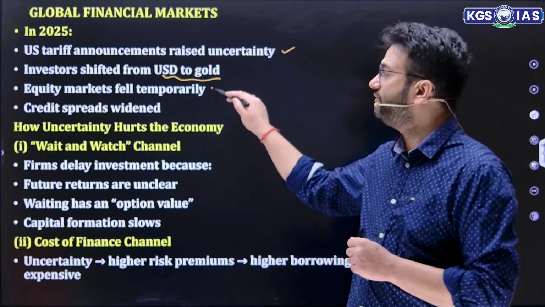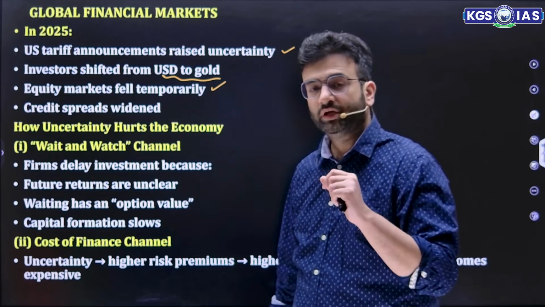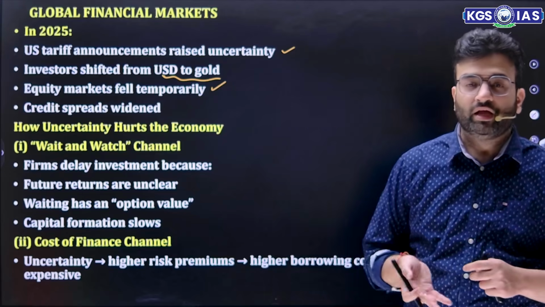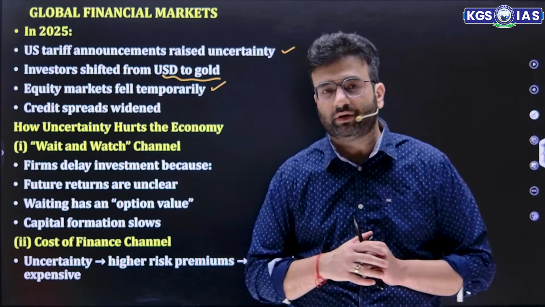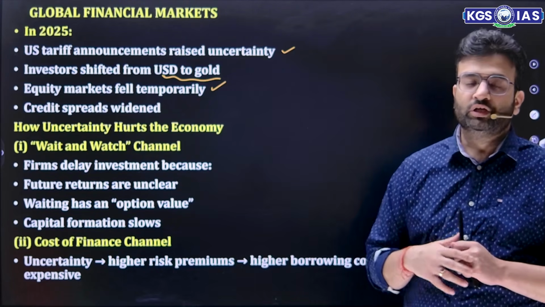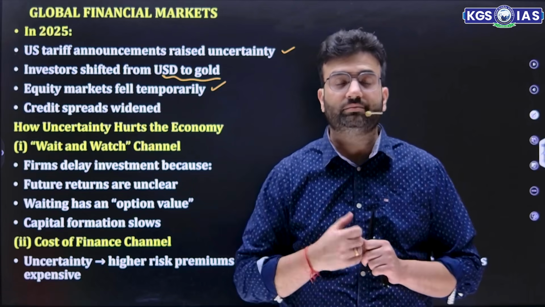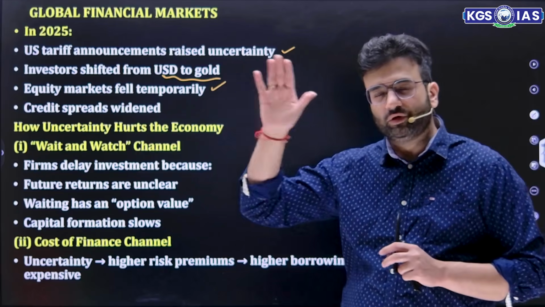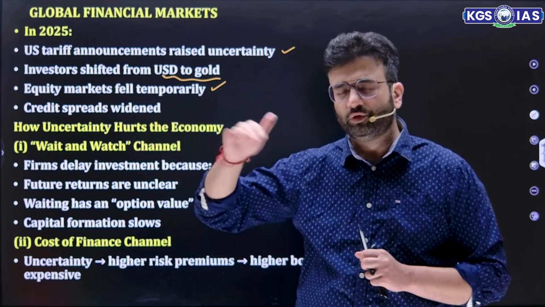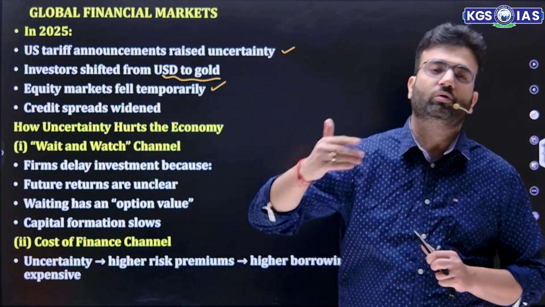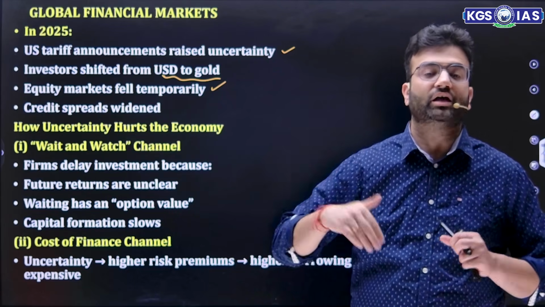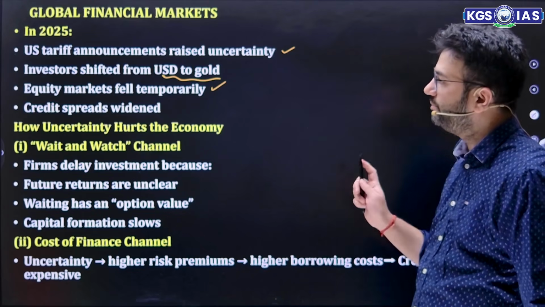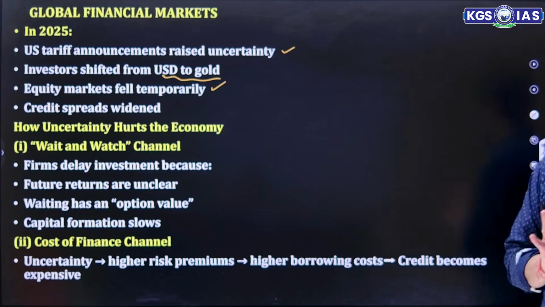Apart from that, the equity market fell temporarily. This is the biggest setback. The equity market fell temporarily because investors feel that the market may crash anytime, and in that case whatever money they put in the market, the value or the return may fall. So they wipe out their money, especially from the developing economies, and that too from India also. They withdraw that money and invest it either in US treasuries, US bonds, or in gold. US bonds, the reason is they are offering a good return, but they are stable as well. So that's the reason the equity market fell temporarily. Credit spreads widened.